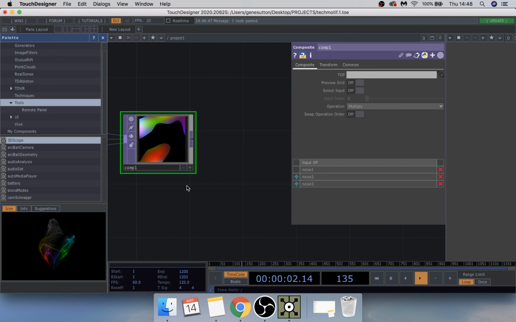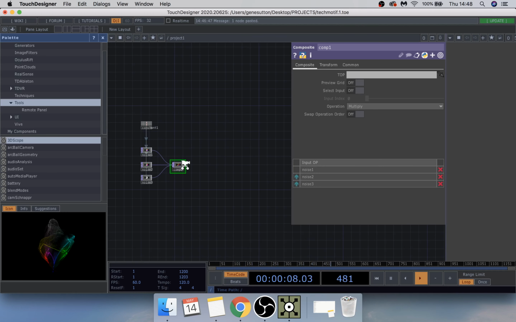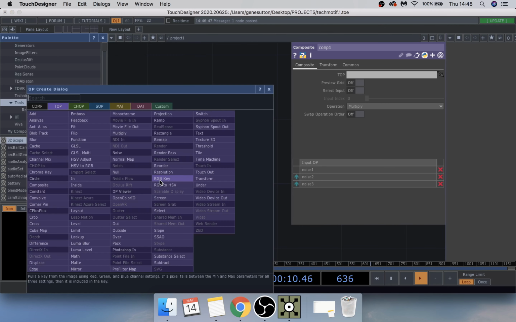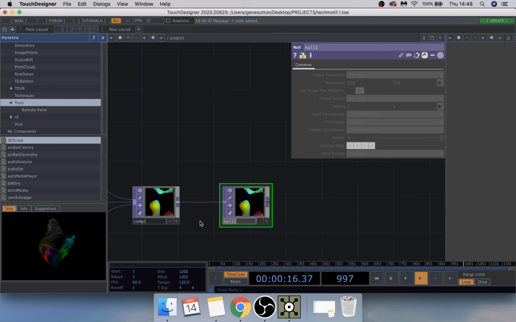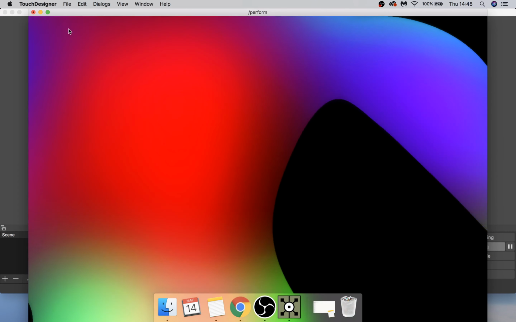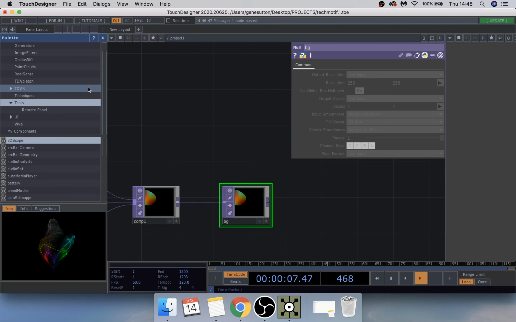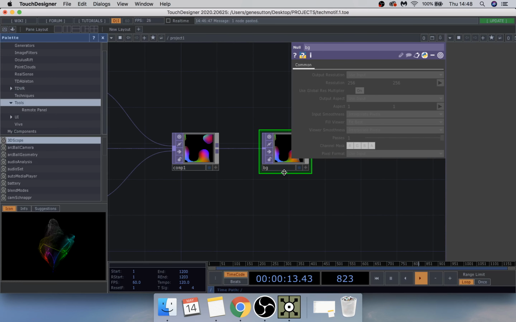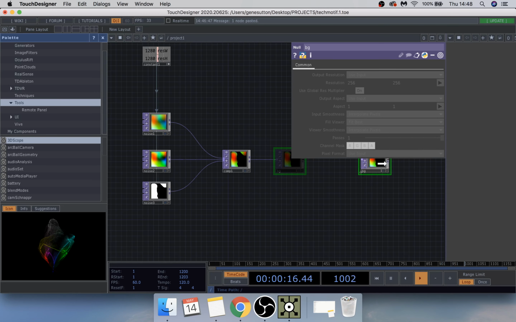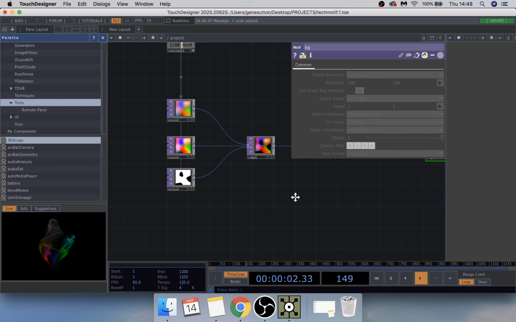From here onwards, we are going to just add a null into this. It's always good practice to do. And if we name this one BG, if we then go up to here, you can see it's now on. You can see it through the perform mode. If you just press escape, you can get back onto this screen. Let's just quickly move that over here. So we'll be adding a couple of things into that later. For now, that's all okay.